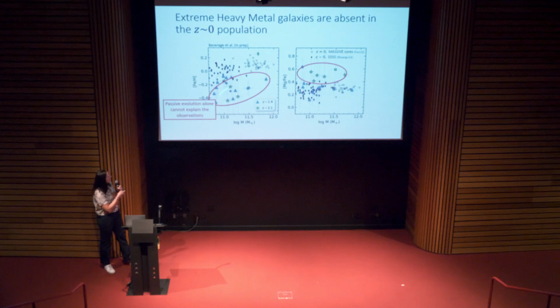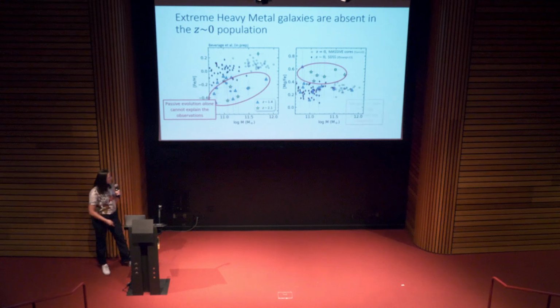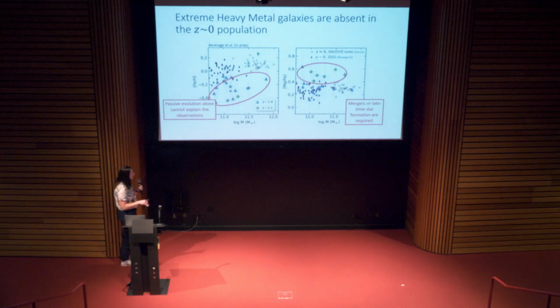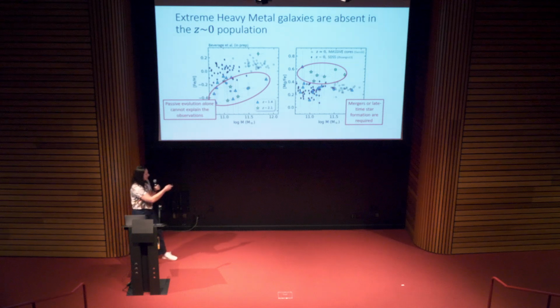These galaxies here do not appear at later times, and therefore something has to happen to them in order to increase their iron abundance and decrease their magnesium over iron ratios. Minor mergers can't do this because minor mergers will move them in the wrong way. The answer we have come up with to explain these observations is that we require major mergers and/or late-time star formation, possibly triggered by major mergers, to bring these galaxies into agreement with the lower redshift individual measurements.